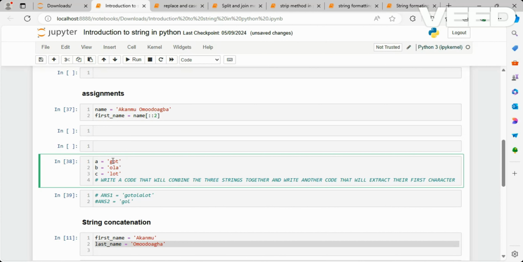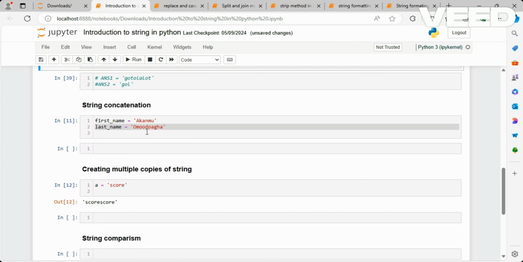So G is the first element of string A, O is the first element of string B, and L is the first element of string C. And the first answer will be GOTOLALOT, together like this. So you should try this on your own when you have your hand on the notebook, and I believe you can play around that.